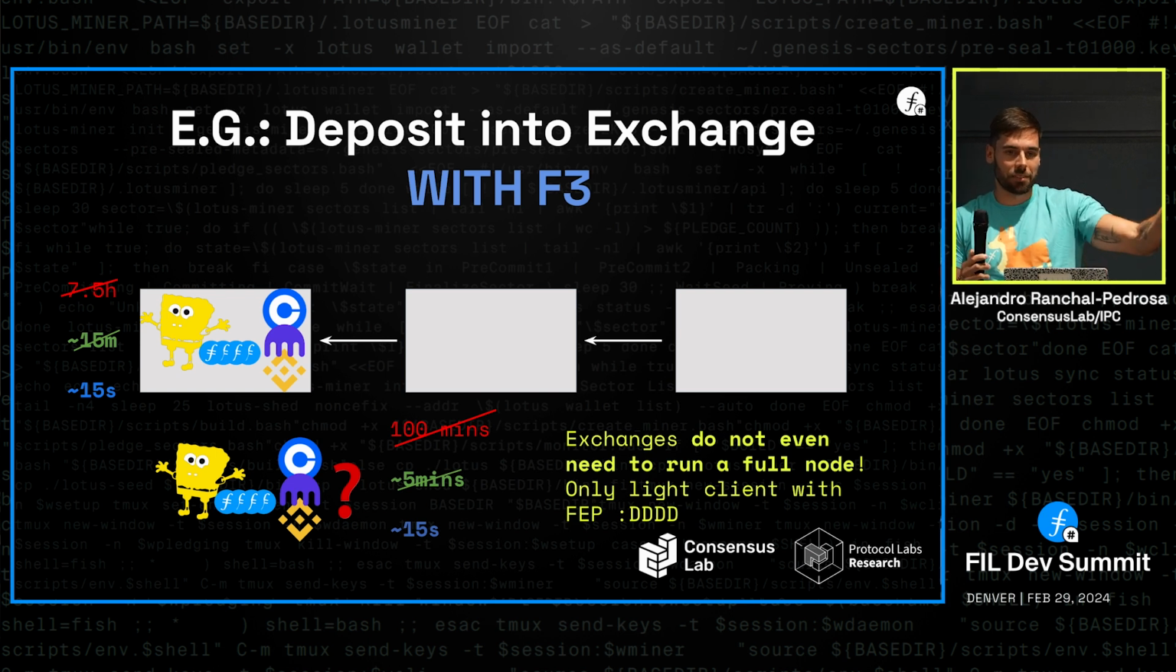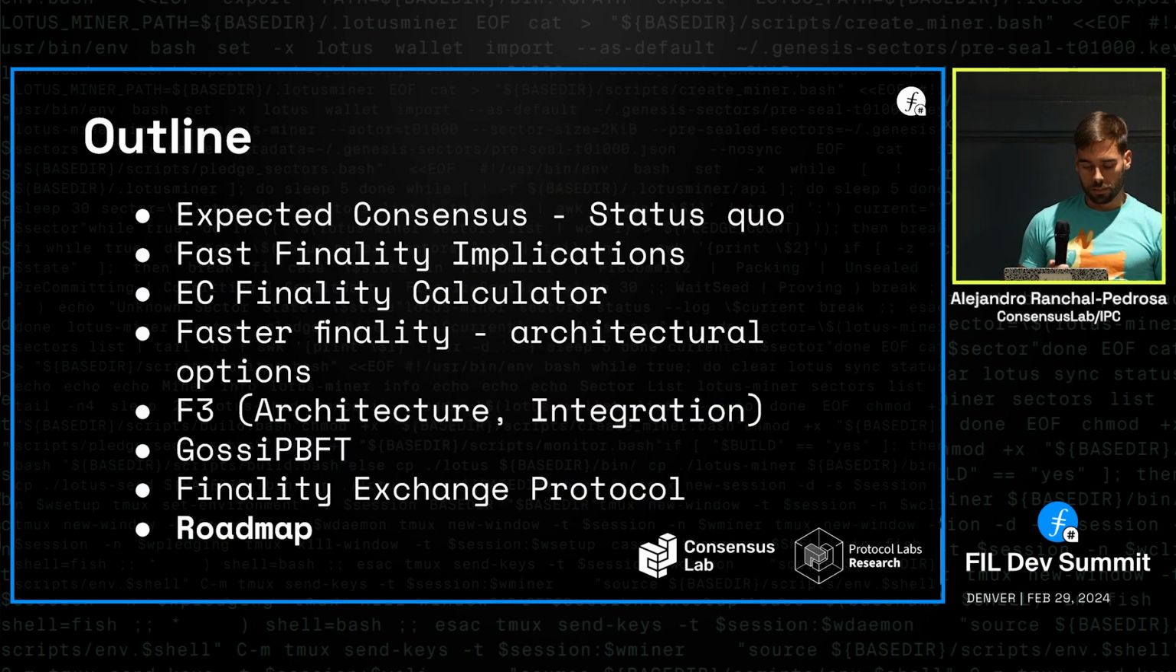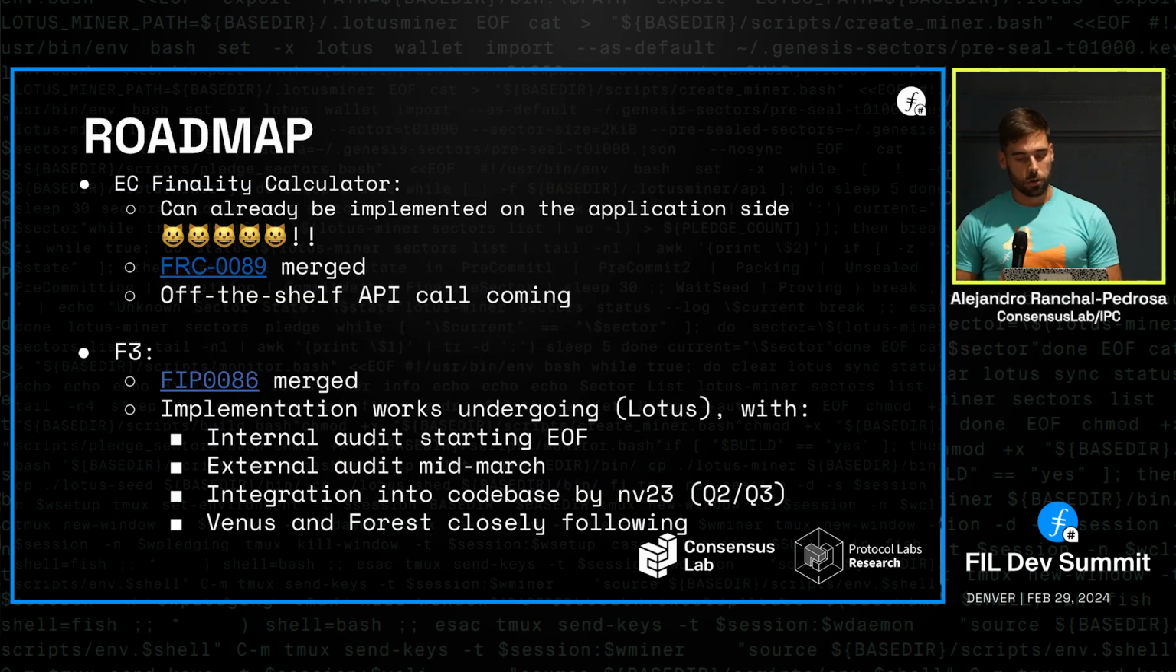If Bob gives the finality certificates from the last one that the exchange knew up until the one that is interesting to Bob, the exchange doesn't even need to run a light client. So that's on the progress in terms of roadmap. As I mentioned, the Finality calculator can already be implemented on your end. The design has been merged, so it's settled. But we're also working on providing the API functionality off the shelf in the Filecoin client, and it should be coming very soon.